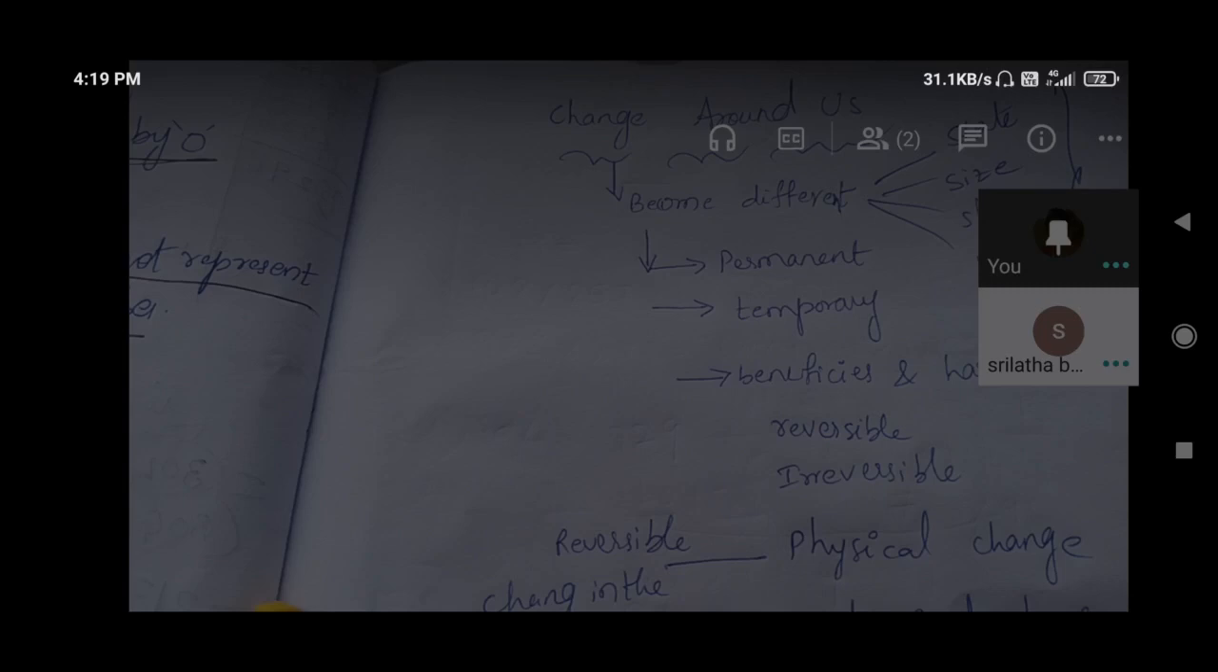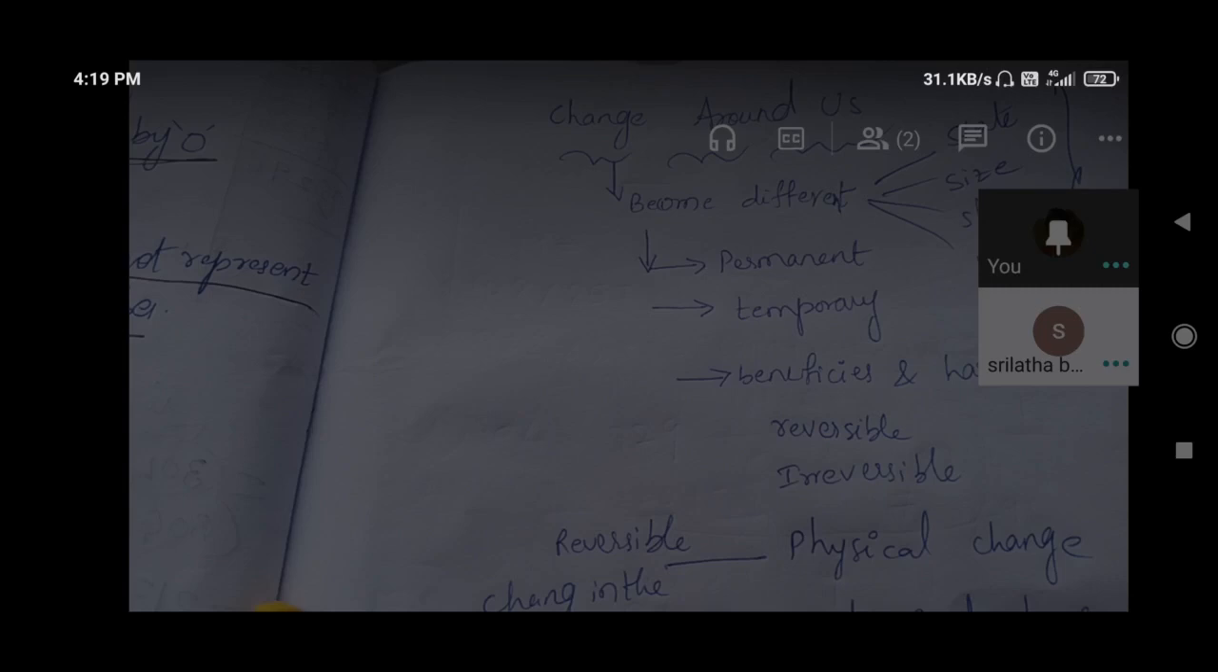Yes, and if we burnt a cloth, at that time we cannot get it back. That is permanent. We cannot change it again. It is not temporary. Temporary means, this ice is one example.